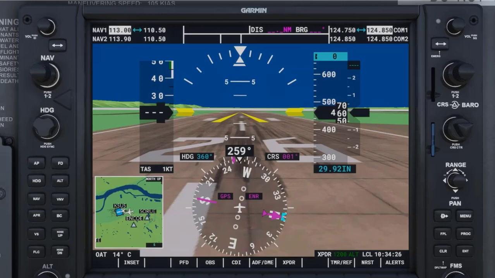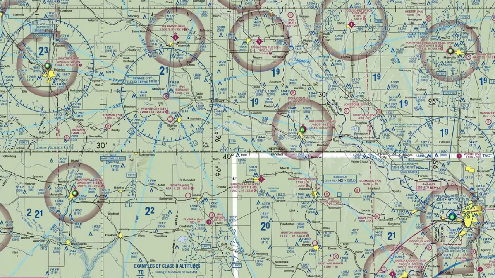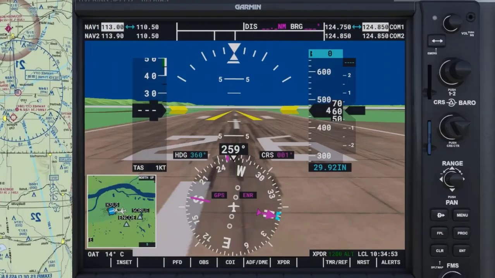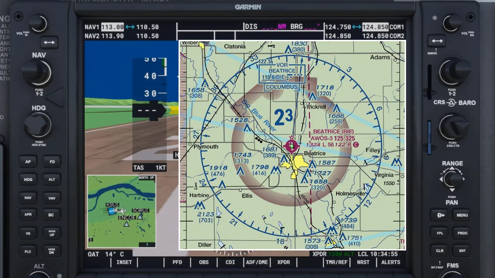To see how this works, let's use an example. Using skyvector.com, we are going to tune into 4 NAV frequencies. We will tune into 3 VOR frequencies and 1 localizer frequency at KSTJ, or Rosecrans Memorial Airport at St. Joseph, Missouri. Let's start by tuning in the Beatrice VOR.